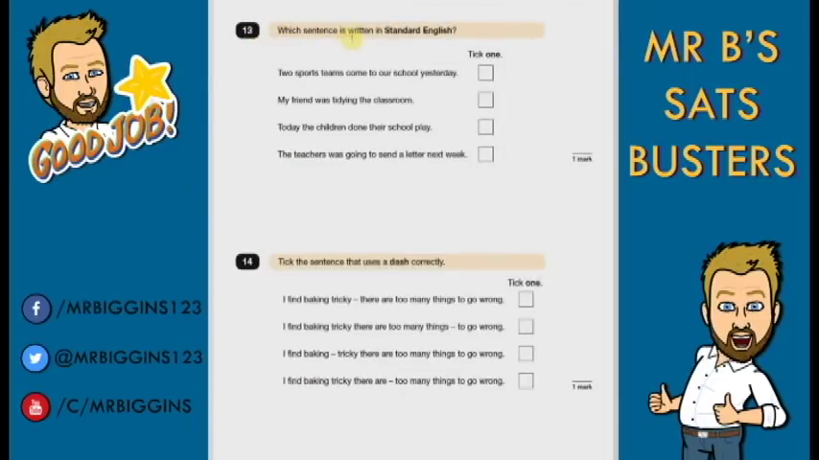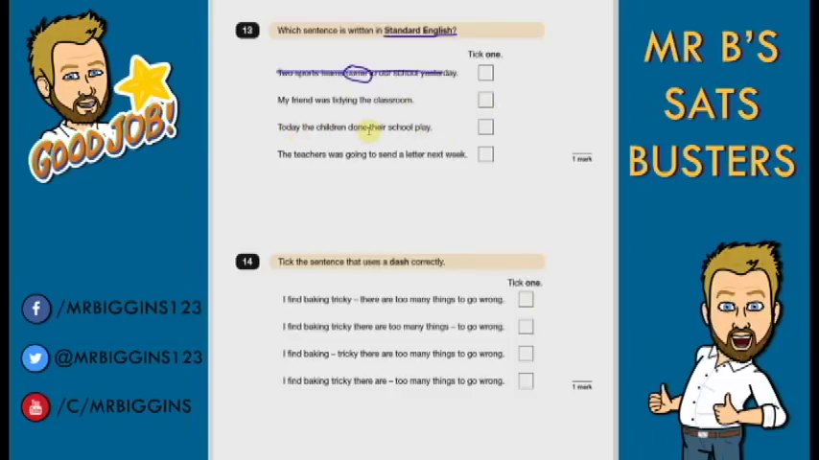Question 13. Which sentence is written in standard English? Basically means makes grammatical sense. So when we read it, it makes sense. Let's read through and see which one we think sounds right. 2 sports teams come to our school yesterday. Well, that should be came with past tense, so it's not that one. My friend was tidying the classroom. That sounds right to me. Let's check the other ones.